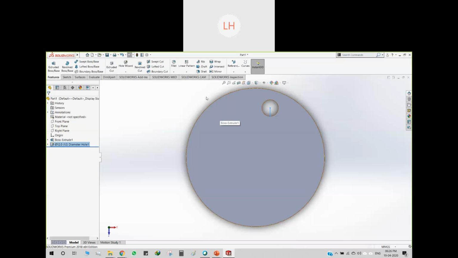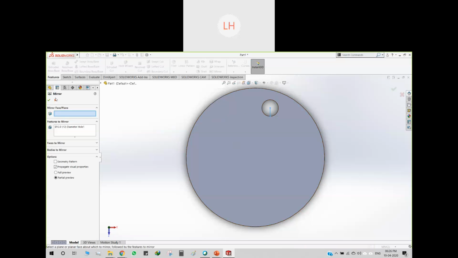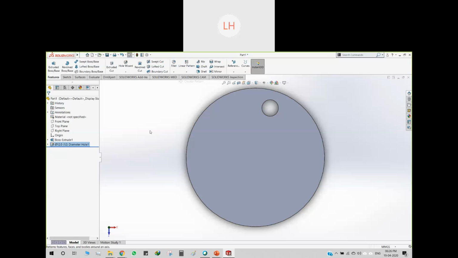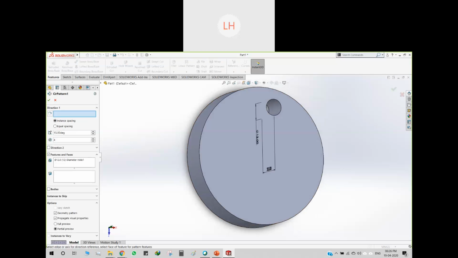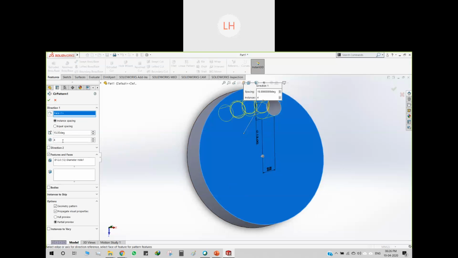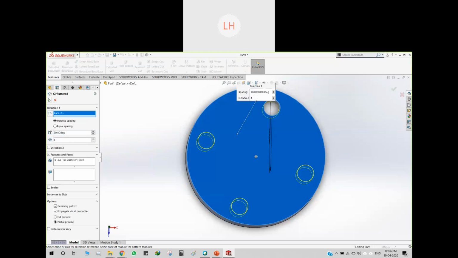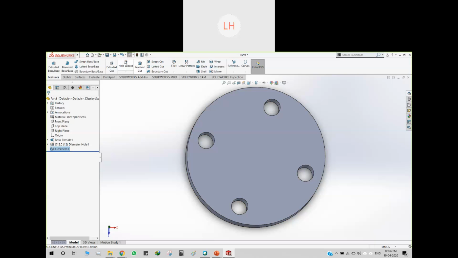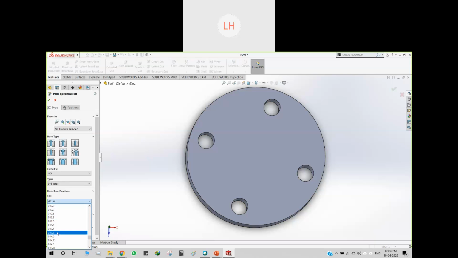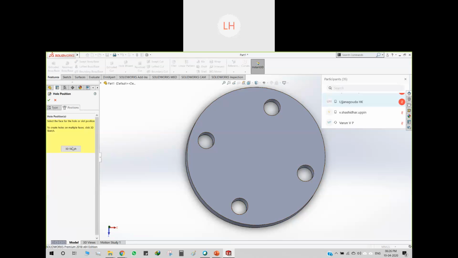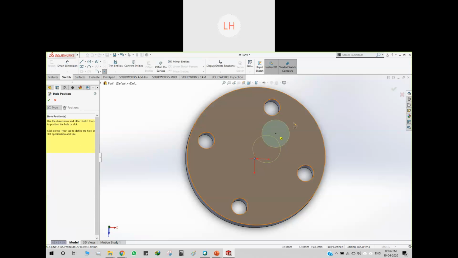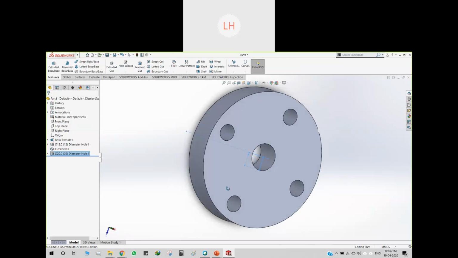So now we'll have, not mirror, sorry, we'll have a circular pattern. Then we'll select this face, and here we'll have 90 degrees. Okay, so this is done. Then we'll again drill a hole slightly bigger than this. Let's take 20 mm in position. Okay, so this is completed.